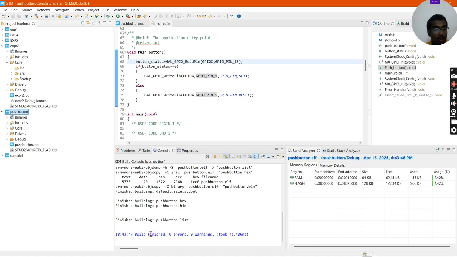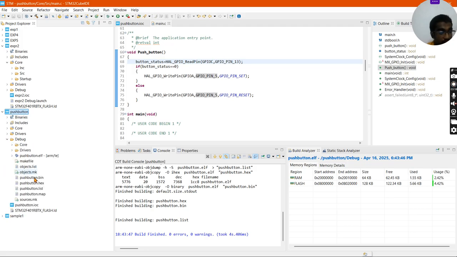If you are getting 0 warnings and 0 errors, your file does not have any errors and your hex file is generated properly. We can see the hex file in the debug section, pushbutton.hex. So we have created the hex file in STM32.